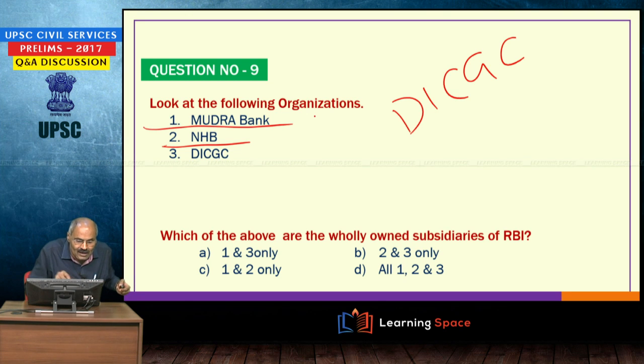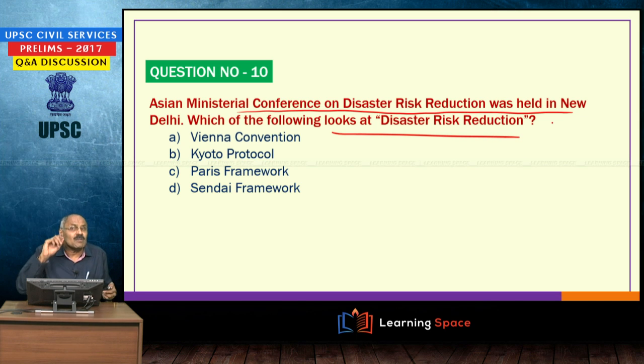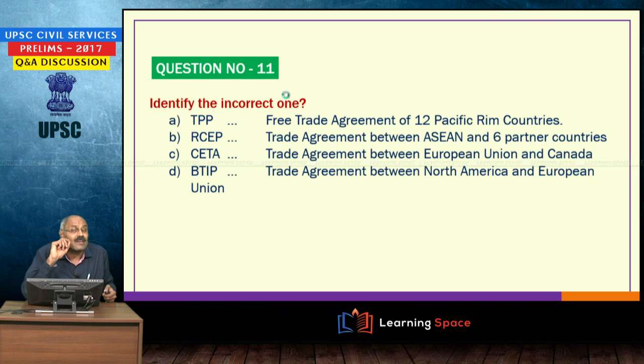So, these three are fully owned subsidiaries of Reserve Bank of India. Mudra Bank is not a subsidiary of Reserve Bank of India. Mudra Bank is a subsidiary of SIDBI, if I am not wrong. So, here 2 and 3. Look at the next one. Asian Ministerial Conference on Disaster Risk Reduction was held in New Delhi. Which of the following looks at disaster risk reduction? That is the Sendai framework. Identify the incorrect one.